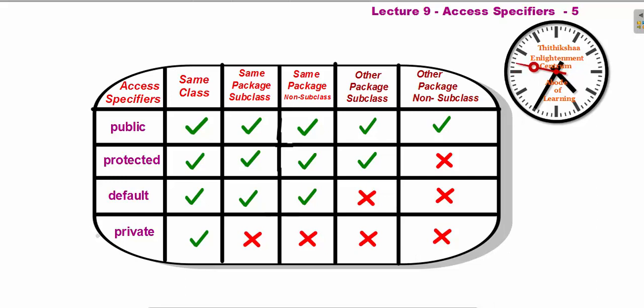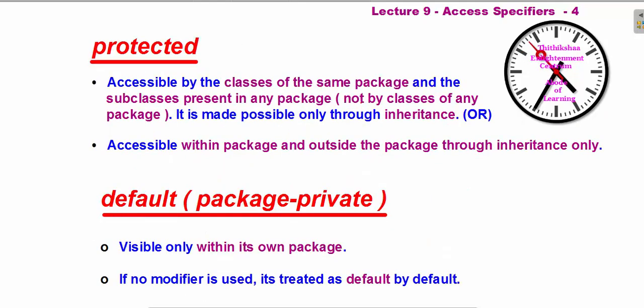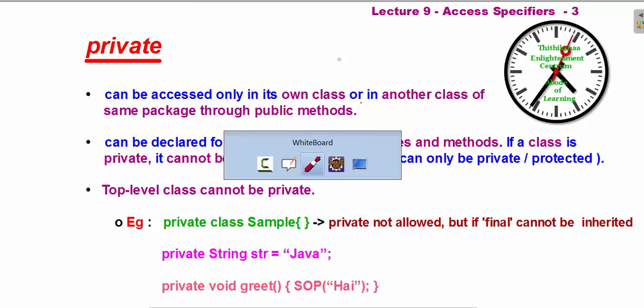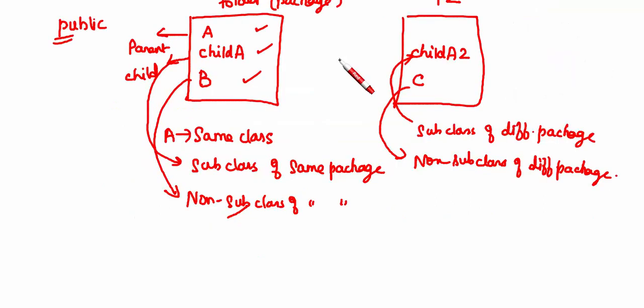So private is confined only to the same class. Mostly in code they will have everything as private. That is what I have written over here, if you want to understand, same thing.